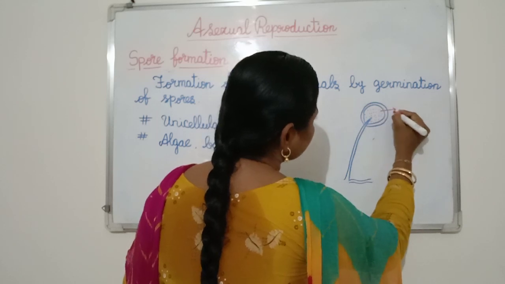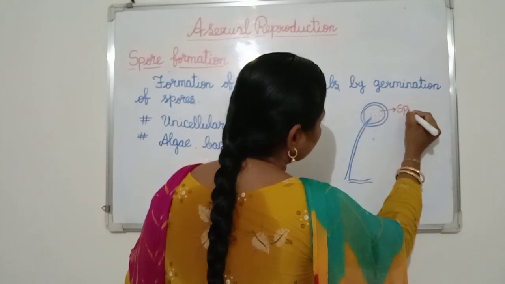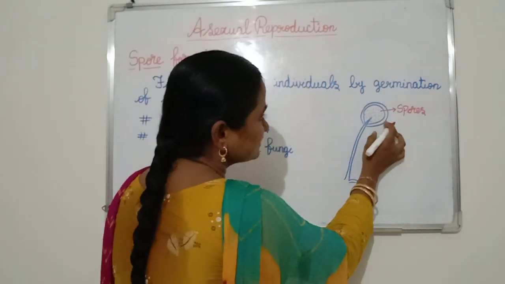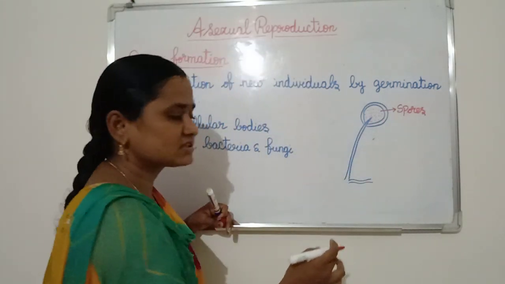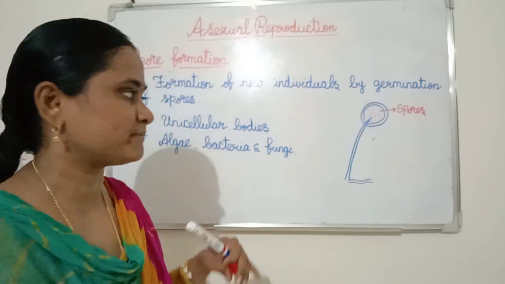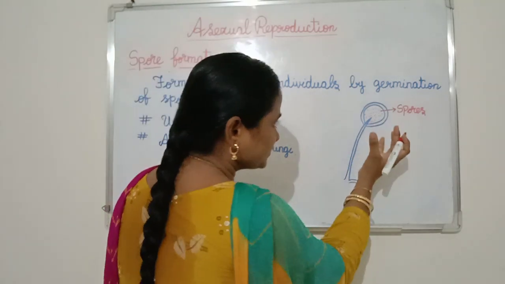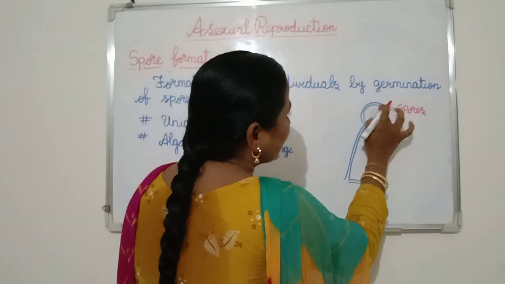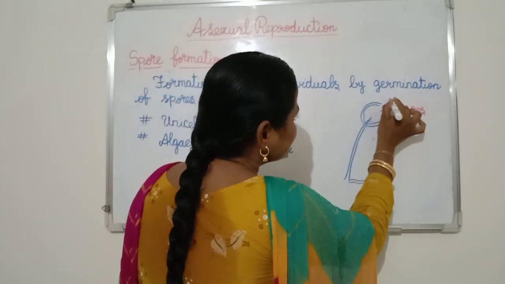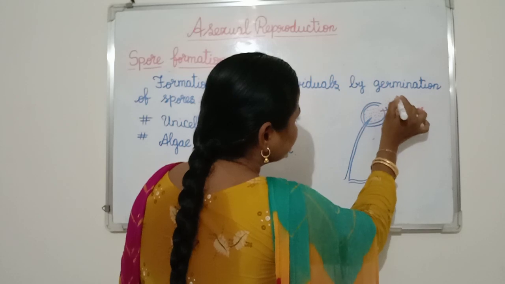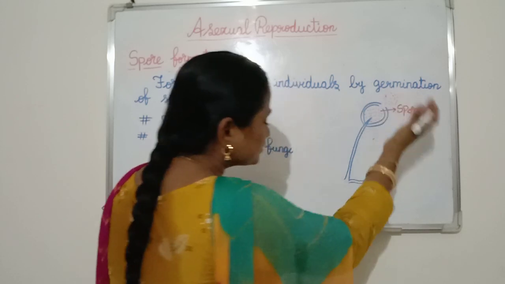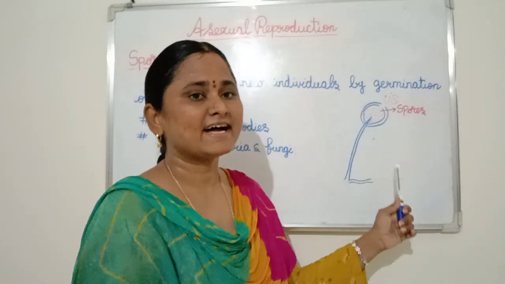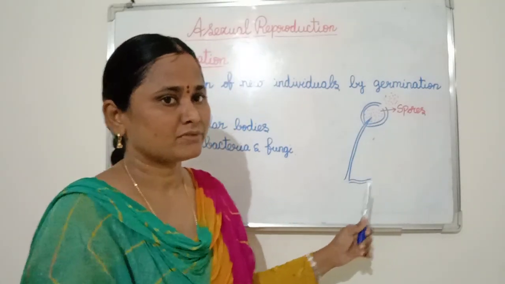Here, these are spores. So this filamentous structure and this bulb-like structure we call the sporangium. During maturation, these spores will rupture the cell wall and release the spores to the outside. These spores are easily carried away through water as well as air.